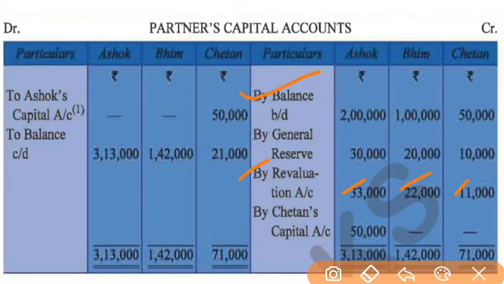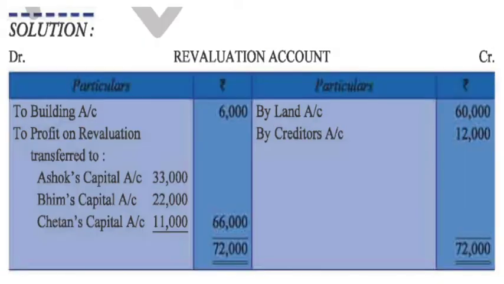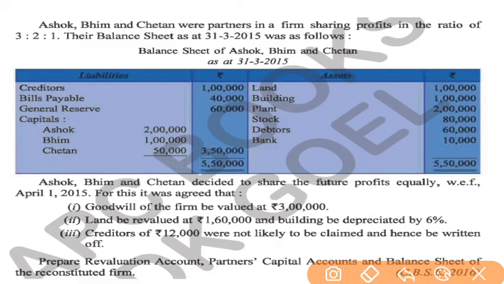So the old capital, general reserve or any kind of reserve or fund, if it is there, will be distributed among partners in their old profit sharing ratio, and the revaluation account profit will be credited and loss will be debited. Now we will calculate the gaining and sacrificing ratio so that we can distribute this amount of goodwill among partners.